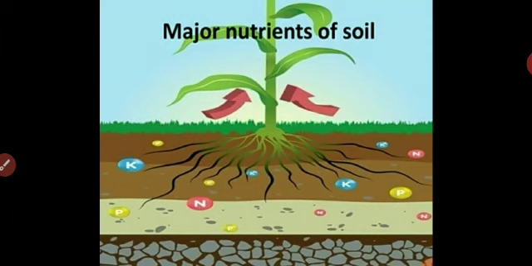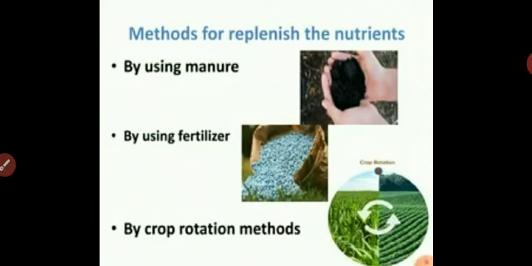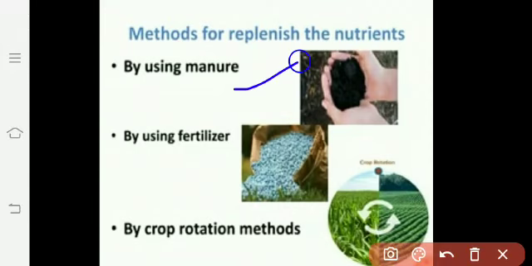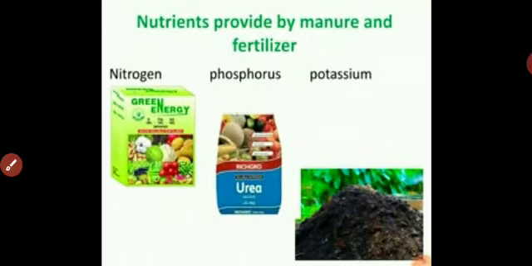This is done by one or more of the following methods. These are mentioned here: by using manure, by using fertilizer, and by the crop rotation method. Then I am going to tell about nutrients provided by manure and fertilizers. Usually plants require a lot of nitrogen.